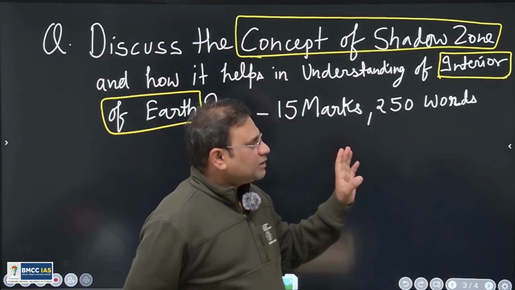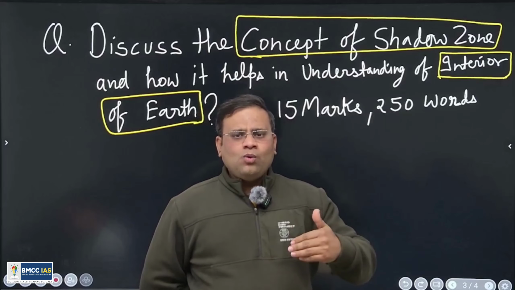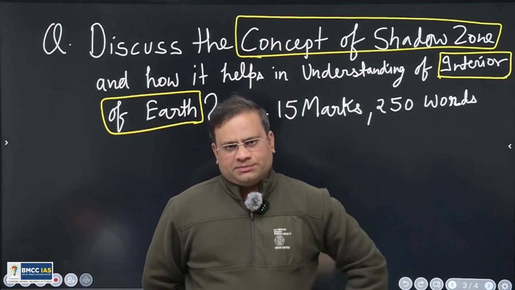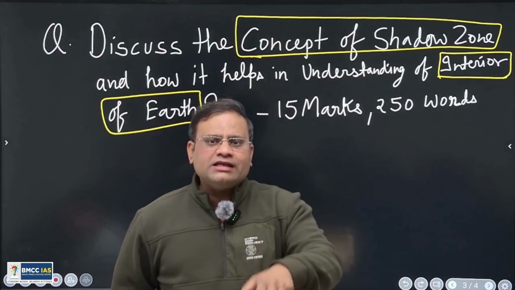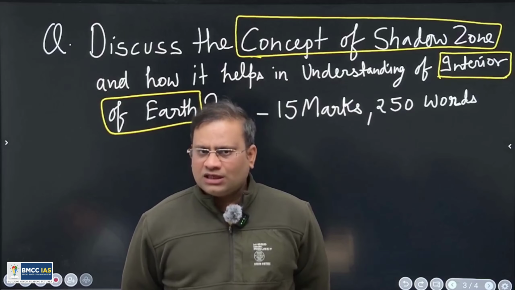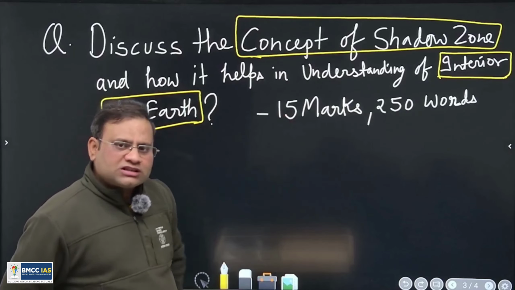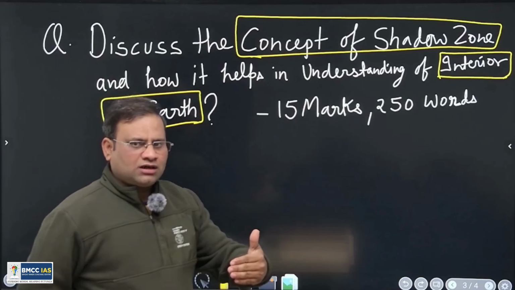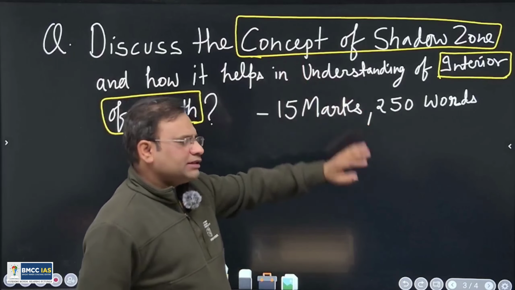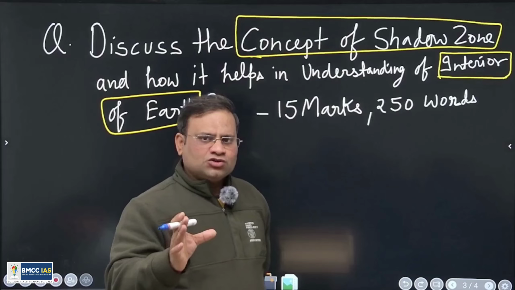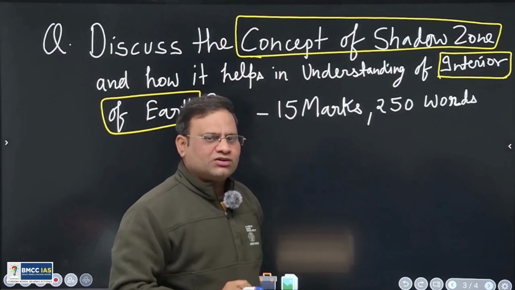So the question is basically asking how this shadow zone concept reveals the layers of the interior of the Earth. Understand? Before coming to the structuring of the answer, let's discuss the concept of the shadow zone in brief, so that you will be in a position to write a very good answer.